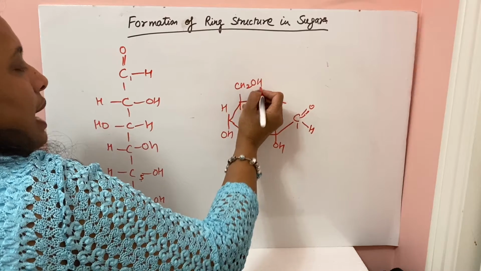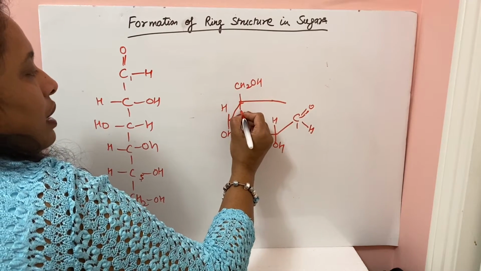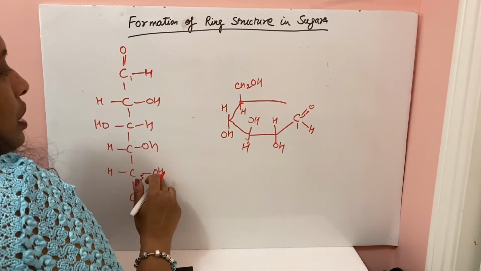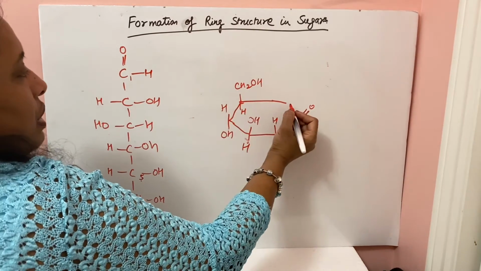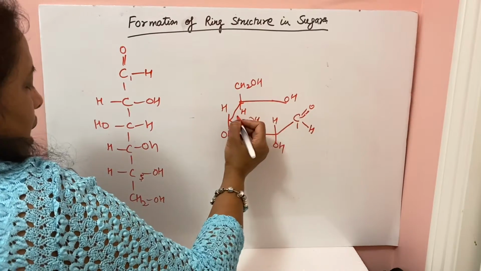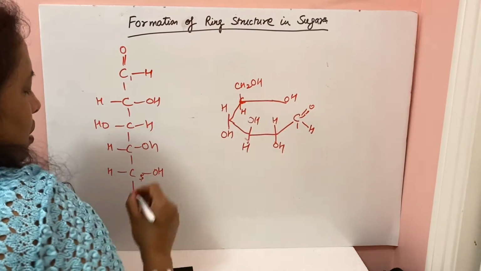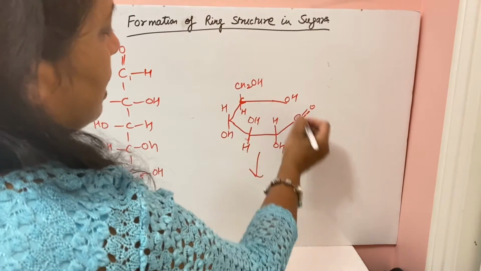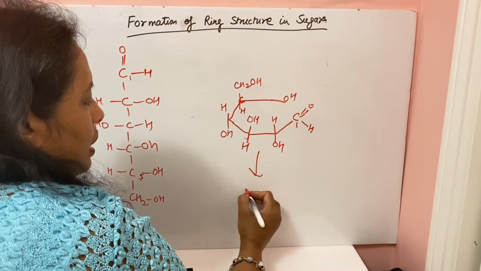This is your sixth carbon. This is your fifth carbon. And they arrange like this. Here, the fifth carbon, this OH will go here. H will be here. This is the C. And then the ring structure will be formed.